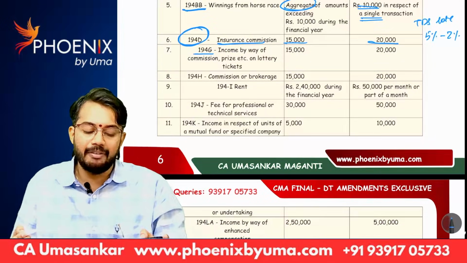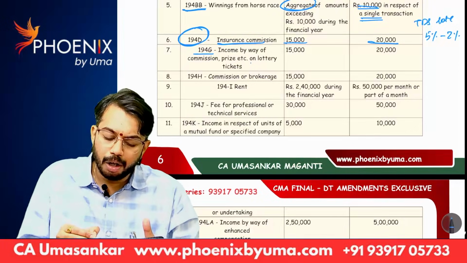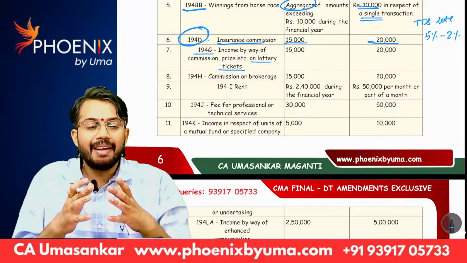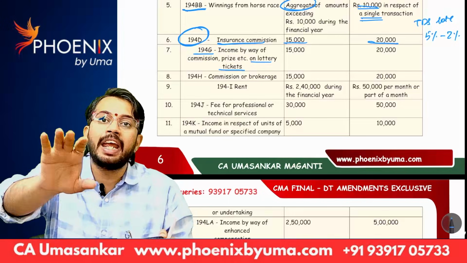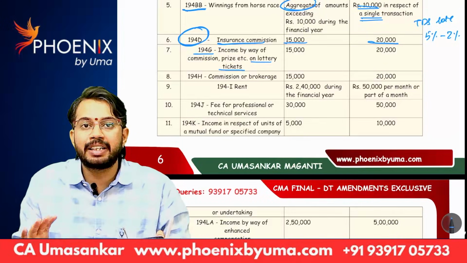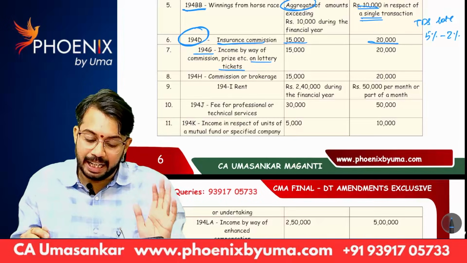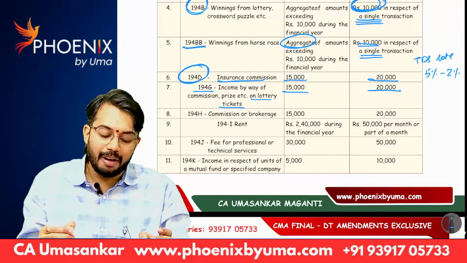194G, income by way of commission, prize money on lottery tickets. See, whenever lottery conducting agency pays commission to lottery agent, on such commission, TDS is required to be deducted at the rate of 2%. Threshold limit was increased from 15,000 to 20,000.